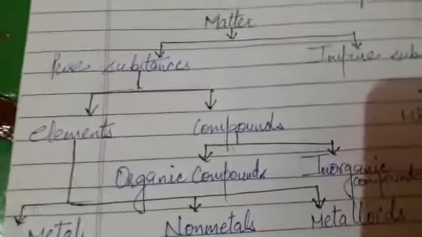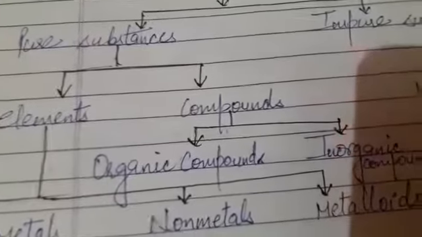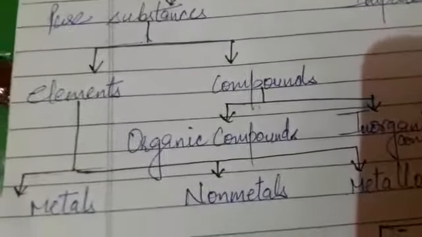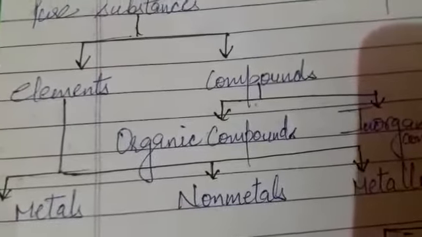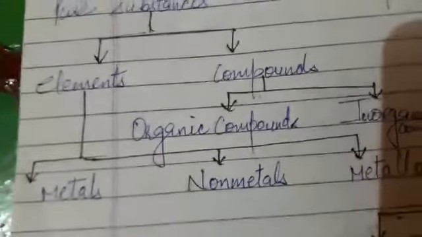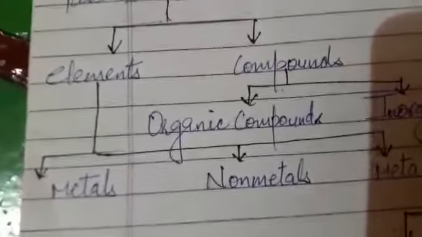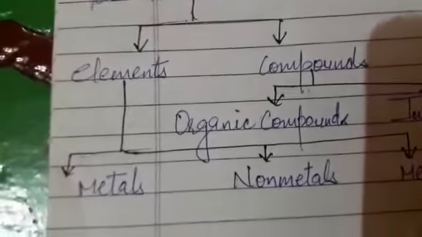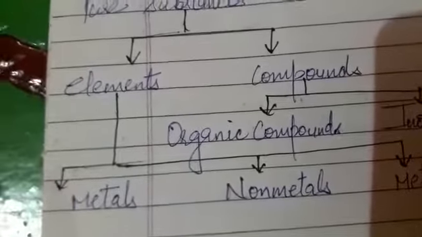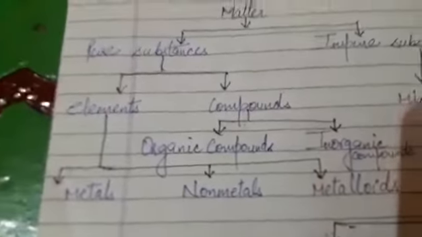As it is shown here, pure substances are classified into elements and compounds. For example, if we are talking about pure gold, can we divide gold into any other two types of elements? The answer is no. It would always be gold only. The only change could be in the size of the particle. It could be big in size, it could be small in size, but that particular element would always be gold. It cannot be further changed into copper plus silver, or copper plus iron. So an element is categorized as a pure substance.